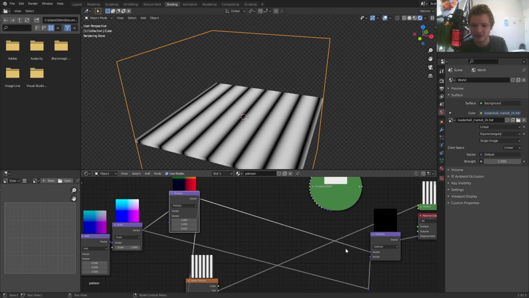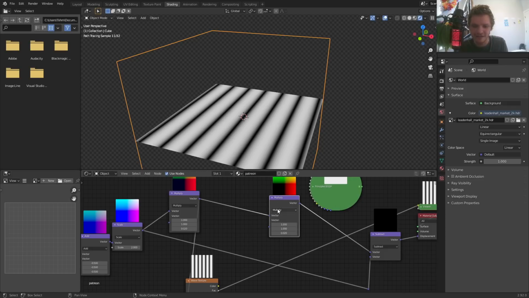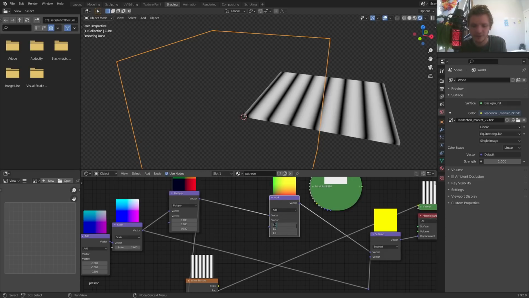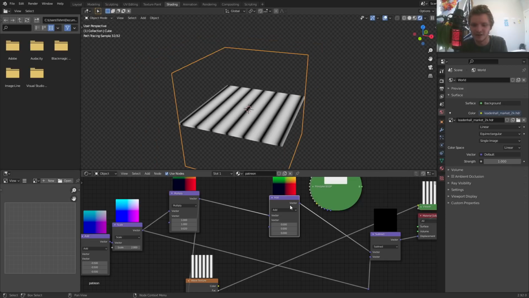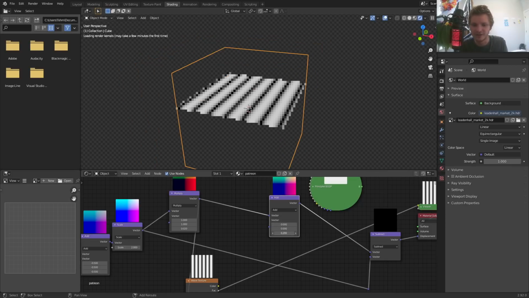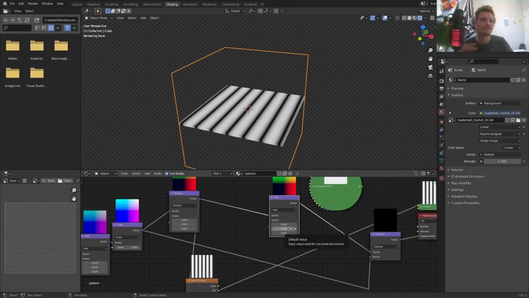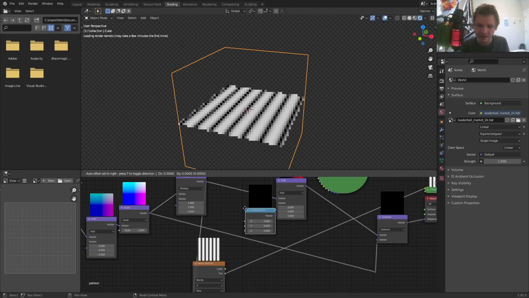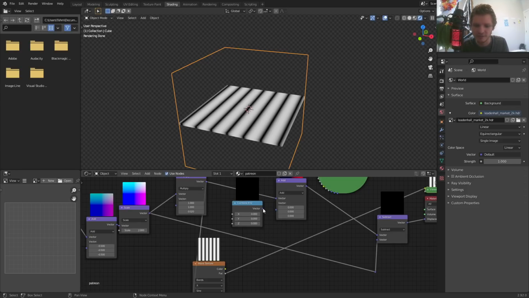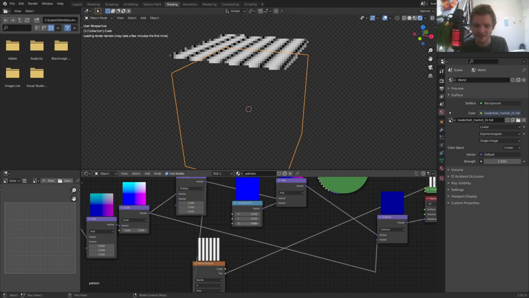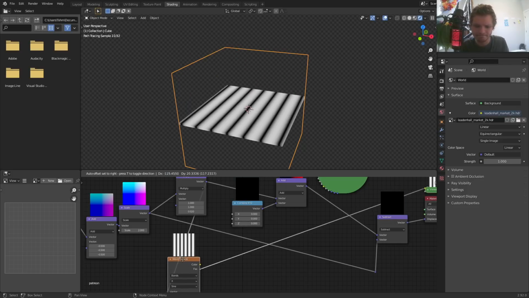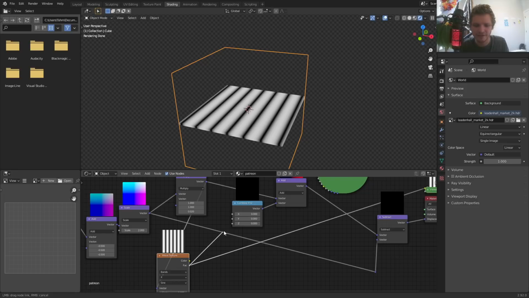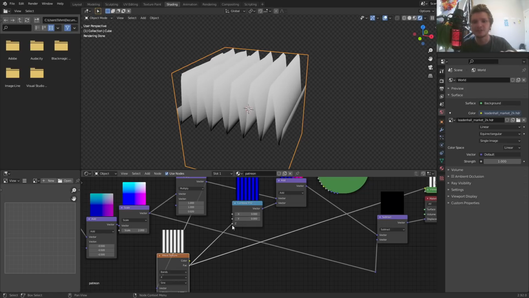So again, now let's put in our next step in between the last step and our destination. I'm going to add in a vector math addition. The way you want to think about addition is it's literally just taking all these points and moving them up or down or wherever, because we're just adding a vector to all the vertices' location in that transformation. So let's do it like that, except we can combine x, y, z, so I only care about the z component. You can see this is kind of the blue channel, moves it up and down. We plug in the wave texture, since this is what we want to be going up and down.